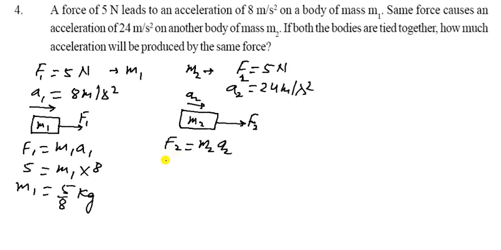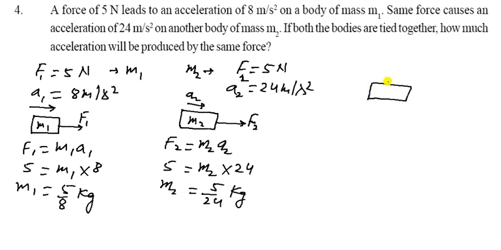a2. So you can see here with the help of second law of motion, f2 is equal to m2 and a2. So let us see, f2 is 5 Newton, and m2 we don't know, but a2 we know, that is 24. So m2 will be equal to 5 upon 24 kg.